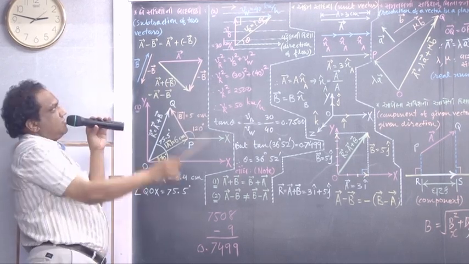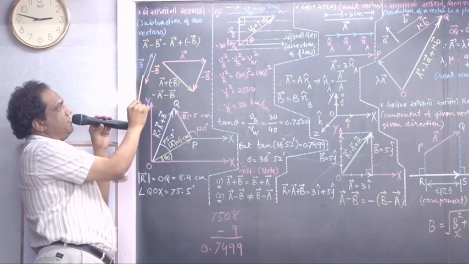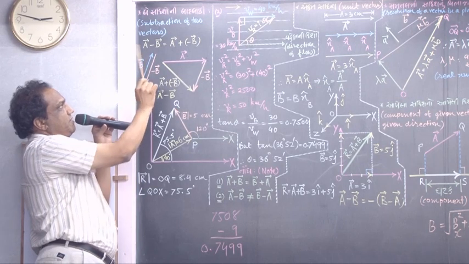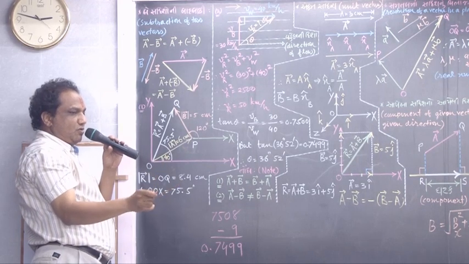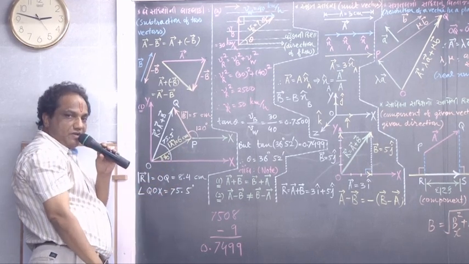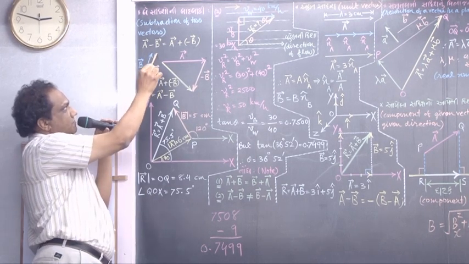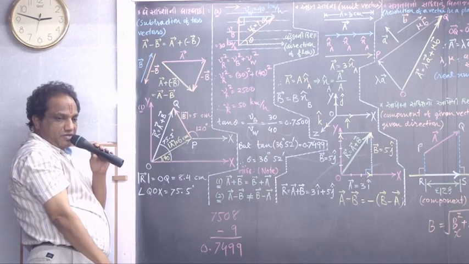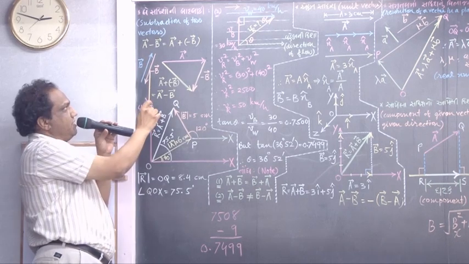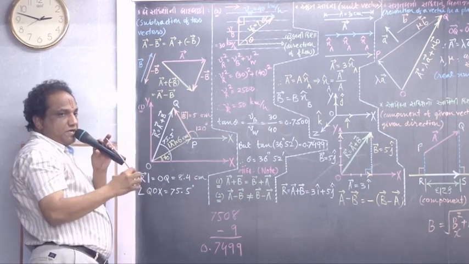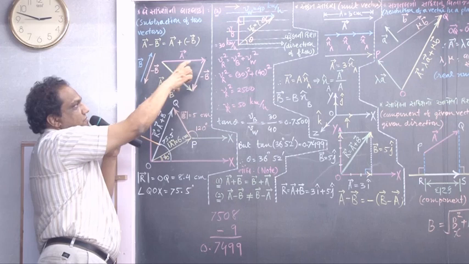Simple. Suppose this is vector A, and say this is vector B. If this much is vector B, then what is minus of vector B? Equal in magnitude, opposite in direction. So same length you must show here, but just in opposite direction. So it is minus of vector B. Now without changing magnitude and direction, shift this vector from here to here.